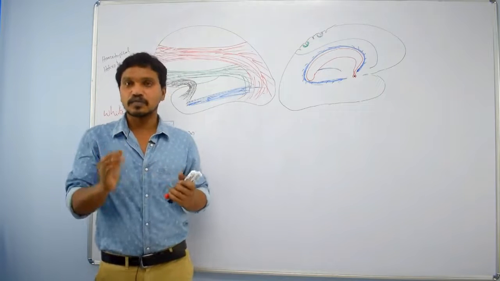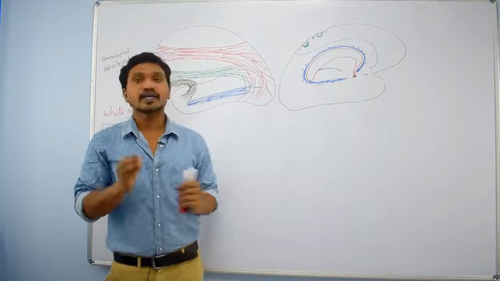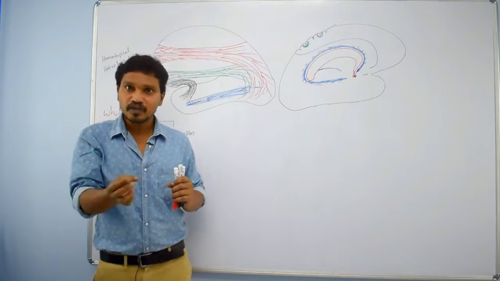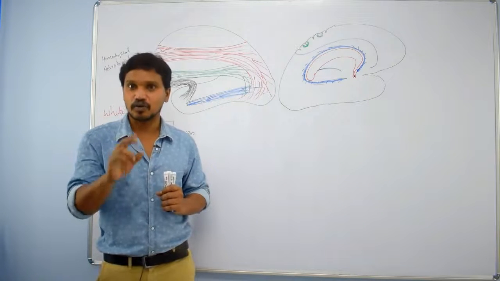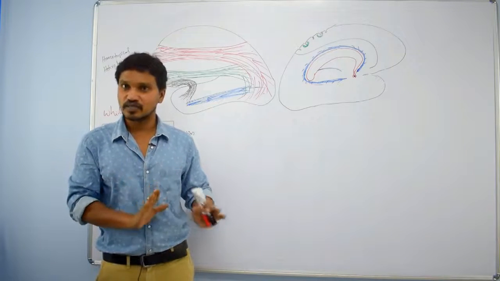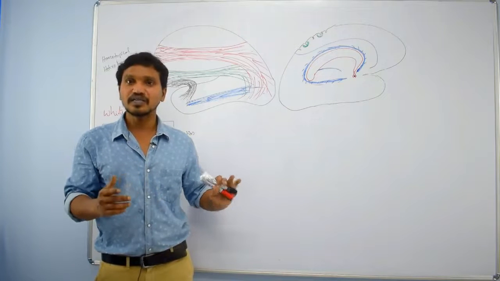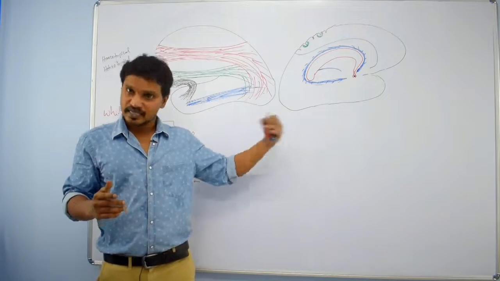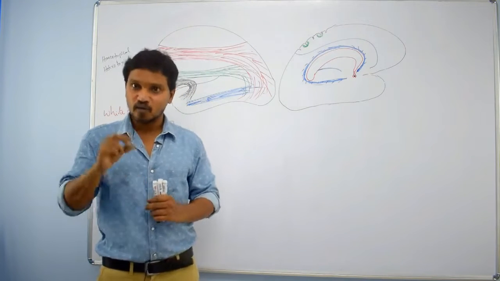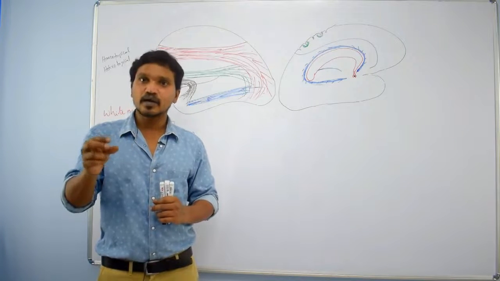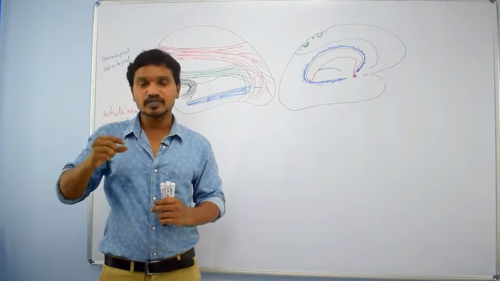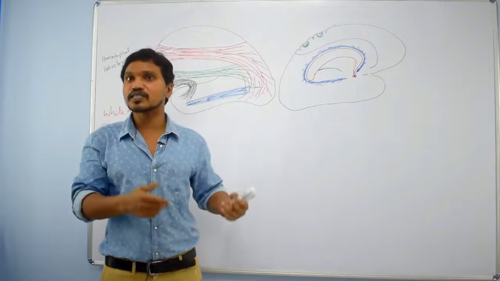If you want to go into further detail, these anterior commissural fibers are a bundle of fibers. This bundle connects the antero-inferior part of the temporal lobe. At this session, just remember this, that is sufficient. Actually, if you go into further details, within that anterior commissure there are two types of fibers. One type connects allocortex, that means phylogenetically old cortex, and another type connects neocortex, that means phylogenetically new cortex.